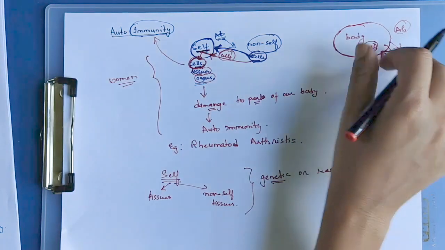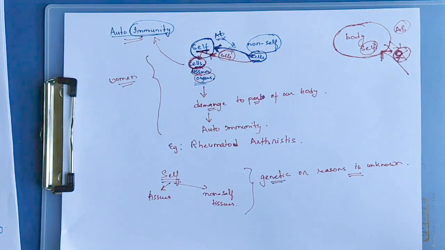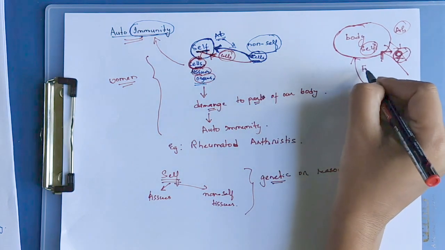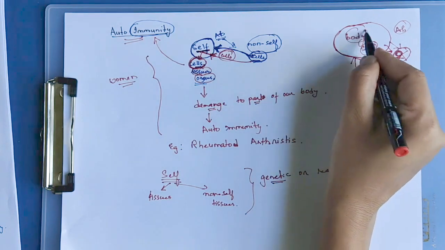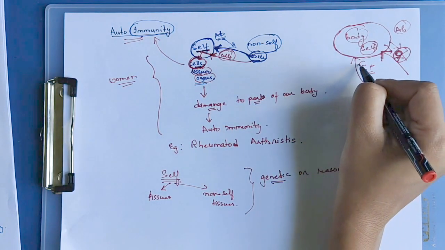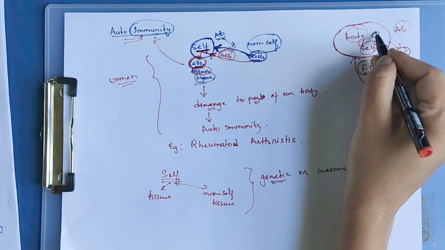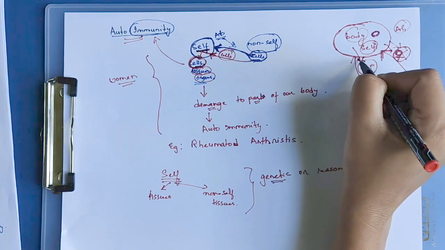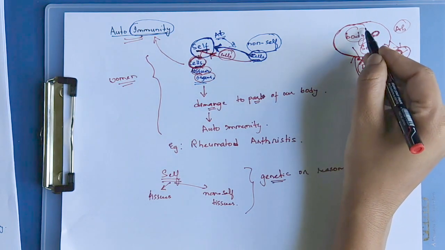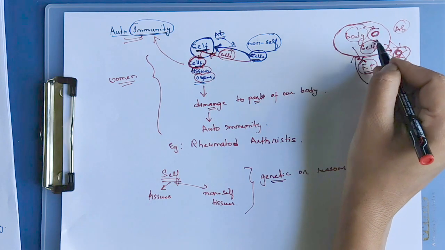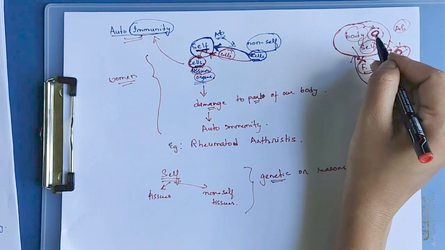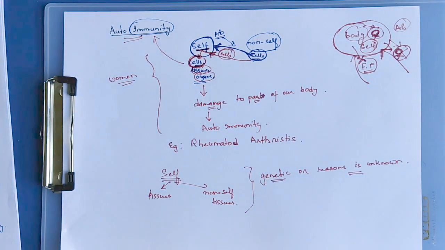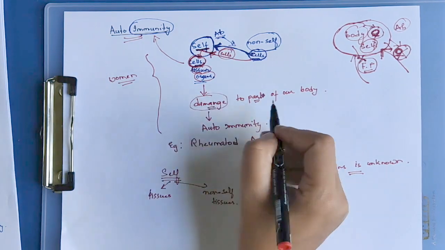This is the normal case. In case of autoimmunity, when our body is attacked by foreign particles or antigens, our body is not able to differentiate between the foreign particles and the particles inside its own body. So instead of attacking the foreign particles entering the body, our body starts attacking its own tissues, its own cells, its own organs, and there will be damage in parts of our body.